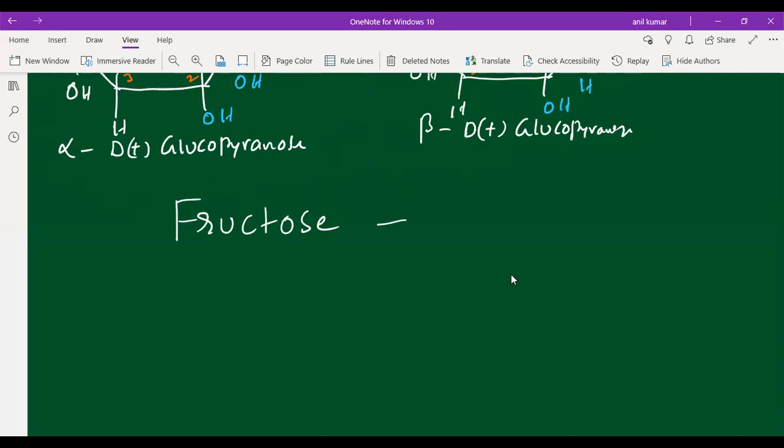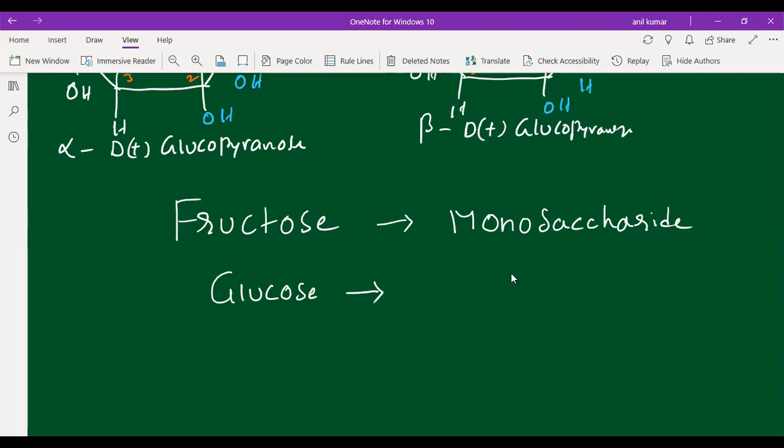Fructose also comes under which category, students? It also comes under monosaccharide, just like our glucose. You know that glucose is which type of monosaccharide? Glucose has 6 carbons, as I already discussed in the previous class. A monosaccharide with 6 carbons, what are we calling it, students? We are calling it hexose.